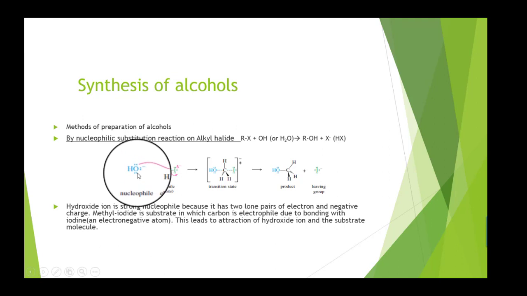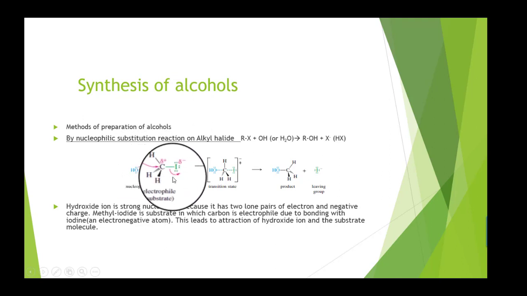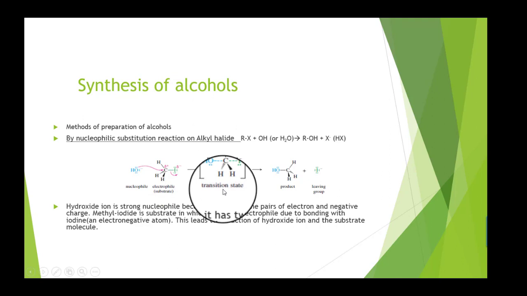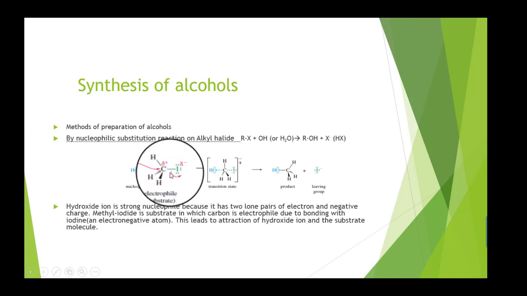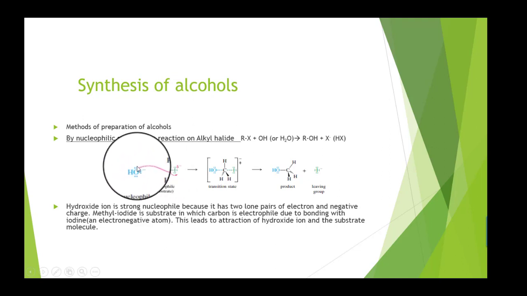As explained here, hydroxide ion is a strong nucleophile because it has a negative charge and a lone pair of electrons on it. In methyl iodide, the substrate molecule, the carbon atom is an electrophile because it is attached with the more electronegative iodine atom, which pulls electron density away from the carbon atom and leaves a partial positive charge on it.